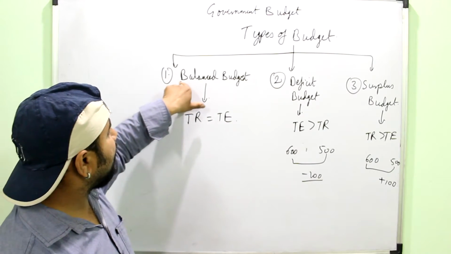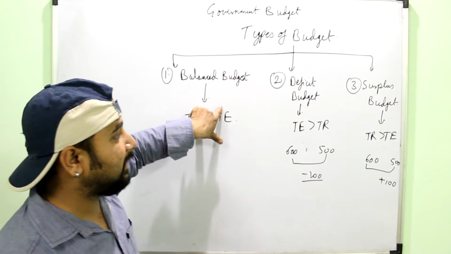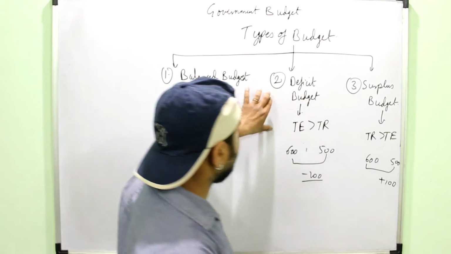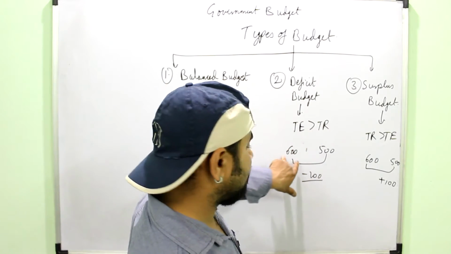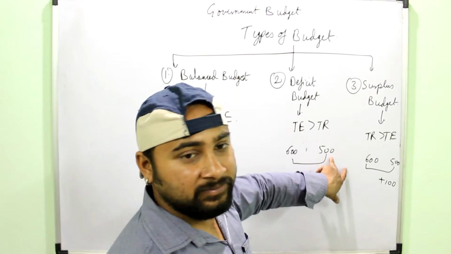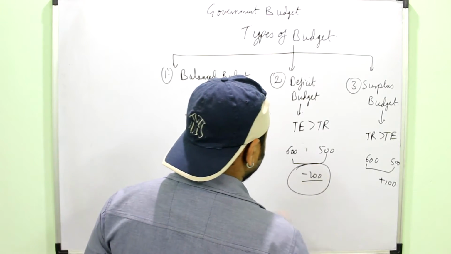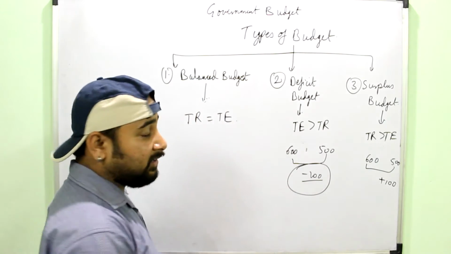Now just see, a balanced budget we can understand: as much as the government is taking, that much it is spending. Surplus budget, the government is taking profit, no problem. But here there is a problem because here there is shortage of money. You have to spend 600 crores and you have received only 500 crores. So this type of budget is a budget which we have to study in detail. Why are we studying it in detail?